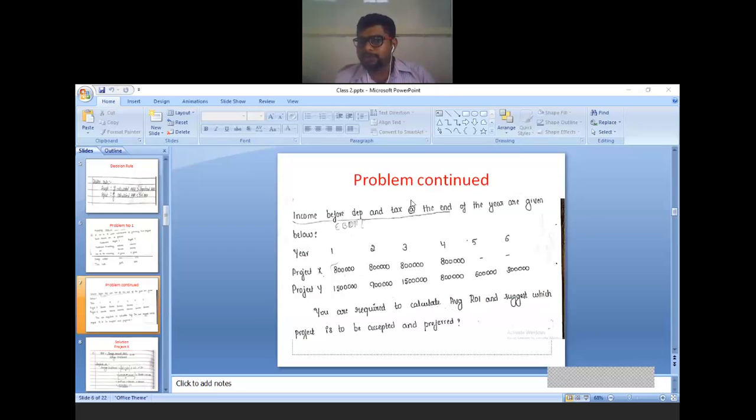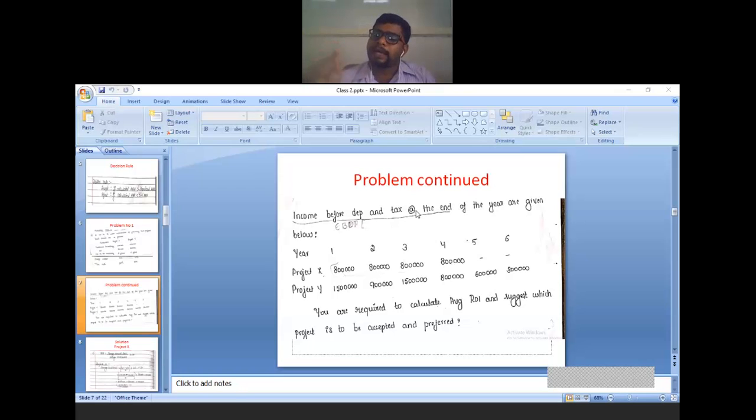The question continues in this slide also. This is a question itself. Now this is important. Underline this particular sentence: earning before depreciation and tax. So that means what?